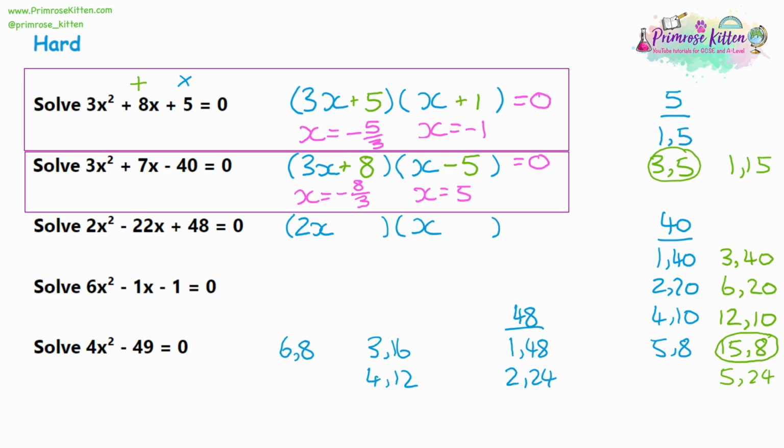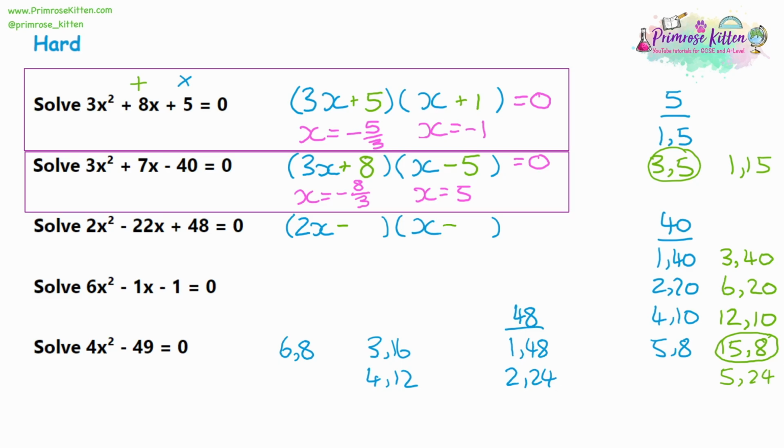Now we're trying to get a negative 22, and although one of these will give us a 22, the 2 and the 24 will give us 22. You have to remember one of them has to be multiplied by 2. So even though that 2 and 24 will do the job for us, when we multiply by 2, it will make the calculation wrong, so we can't use that. Now, a little clue is because the 48 is positive, but the middle term's negative, it must be a negative multiplied by a negative. So we're going to be subtracting both numbers from each other. So even with that, the 2 and the 24 would have to be subtracted, which you get as a negative 26. So that's not going to work no matter what.